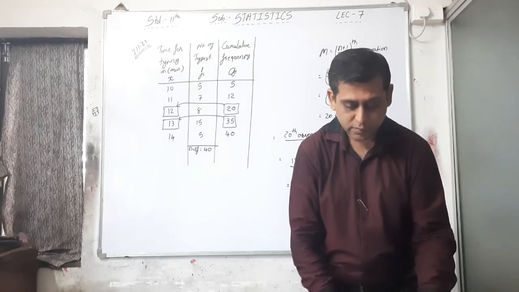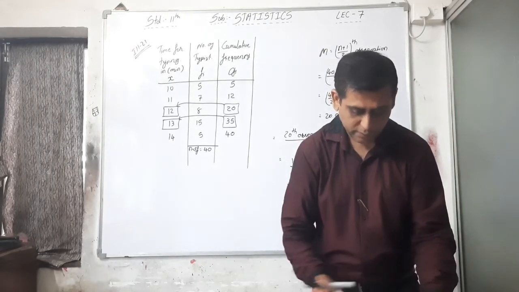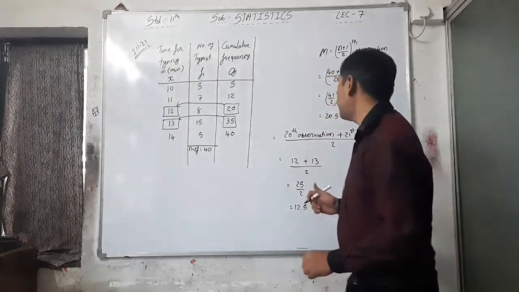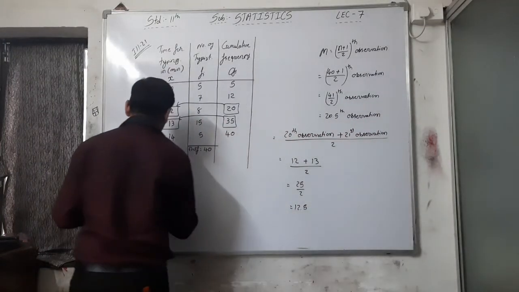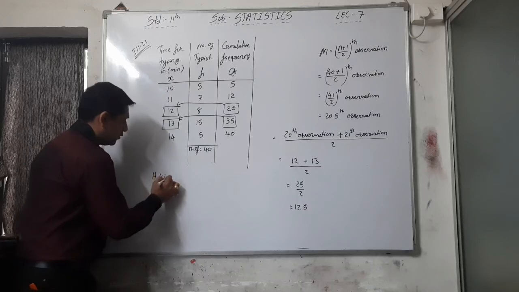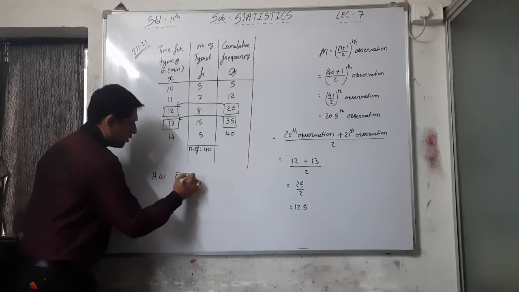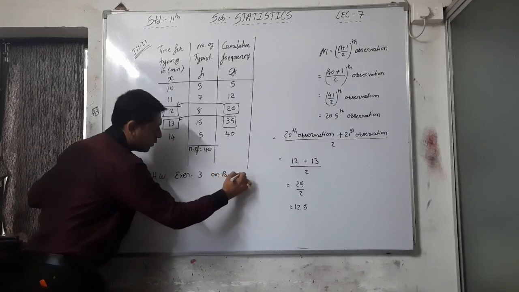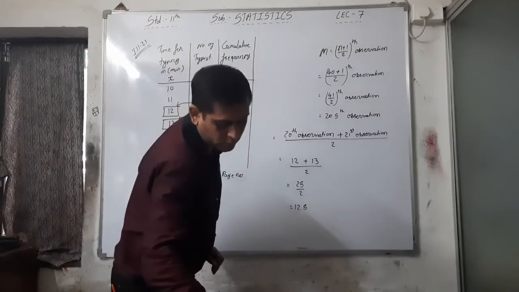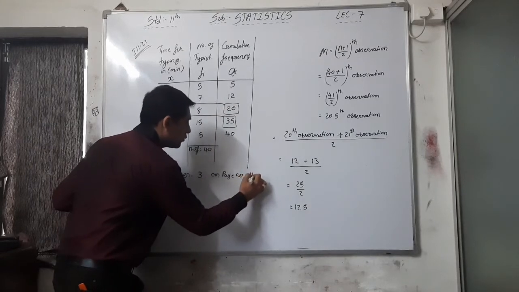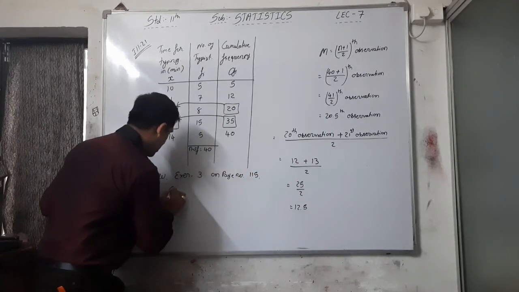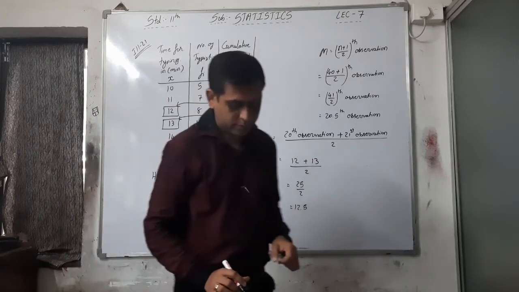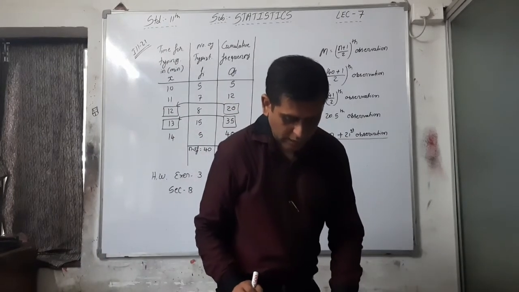exercise 3 on page number 115. See, I am writing the homework here: exercise 3 on page number 115, section B, question numbers 8, 9, 10 and 11.